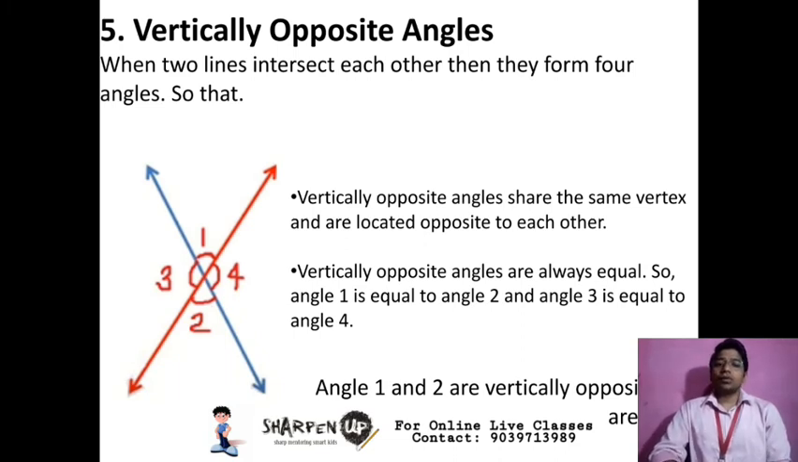Vertically opposite angles: when two lines intersect each other, they form four angles, and vertically opposite angles share the same vertex and are located opposite to each other. Vertically opposite angles are always equal. So in this diagram, angle 1 is equal to angle 2 and angle 3 is equal to angle 4. Angle 1 and angle 2 are vertically opposite angles, and angle 3 and angle 4 are vertically opposite angles. So I hope you have understood all the concepts very well.